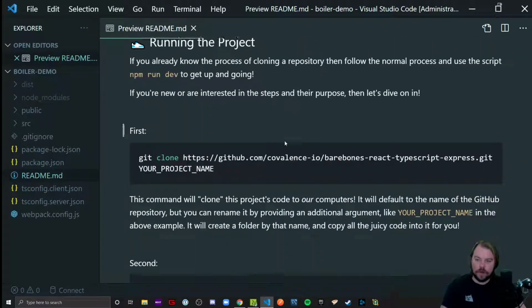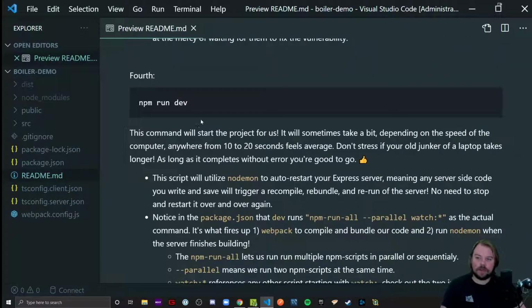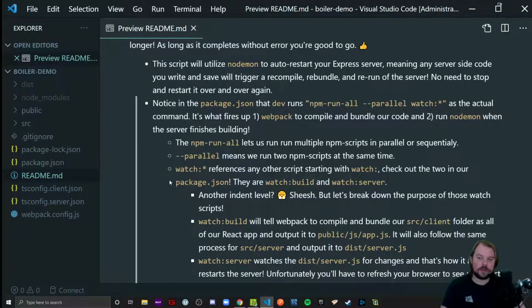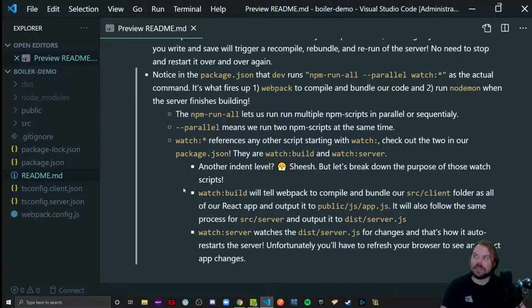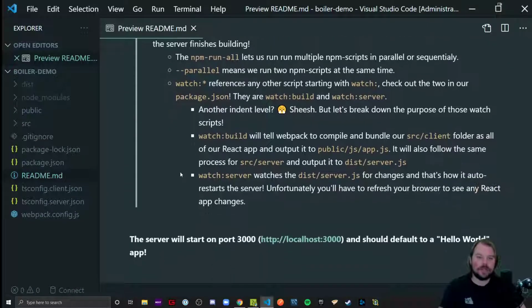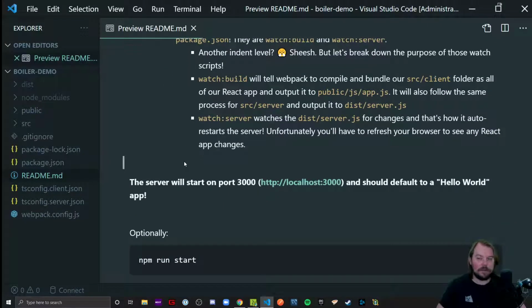So moving on down, npm run dev just runs a series of scripts to make sure everything is compiled, bundled, outputted, and run so you can actually develop your app and play with it. Again, these points will go in a bit more depth than what I'll probably do here in this video, as it'd probably be boring talking 40 minutes about how this boilerplate works. But if you're interested, I can deep dive anything y'all want.